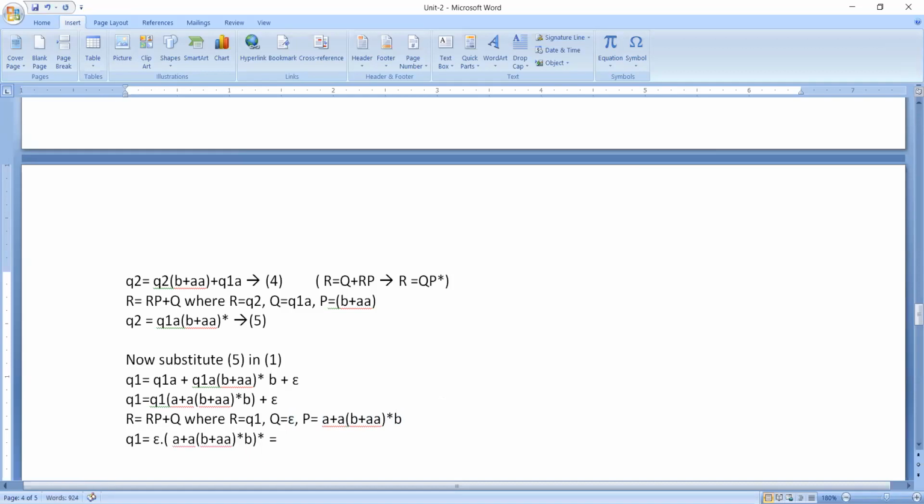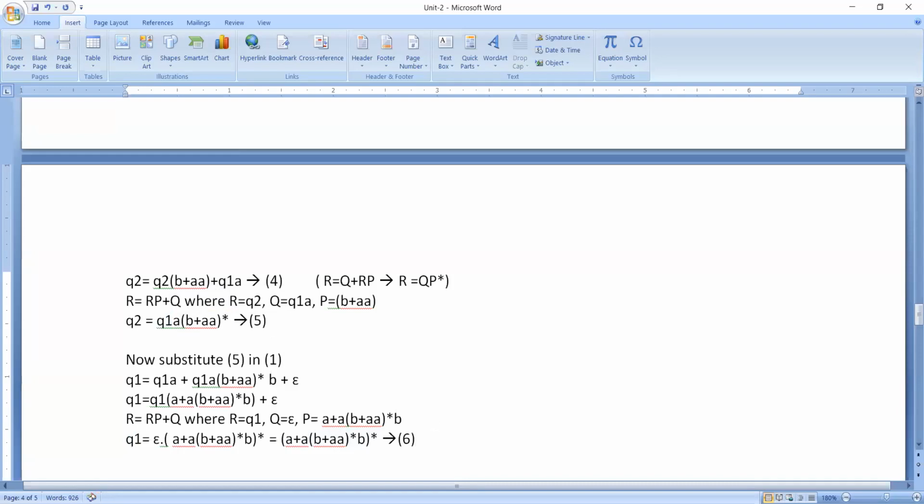Now we know that anything multiplied with epsilon will be anything only. That's the reason why, when we do the substitution, finally we got an expression which will not consist of any Q1, Q2 and so on. Now we got Q1. Have a look at this. Once we got Q1, can we substitute this Q1 in 5 so that I can get my expression Q2 completely in terms of a's and b's?